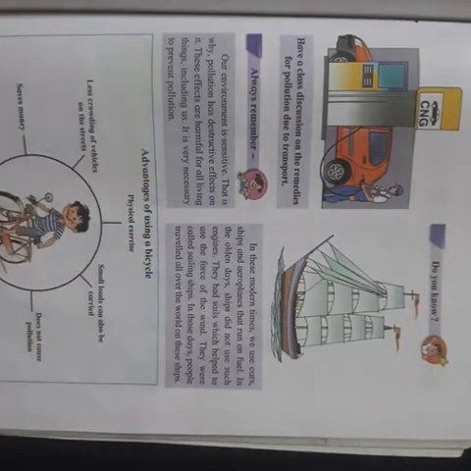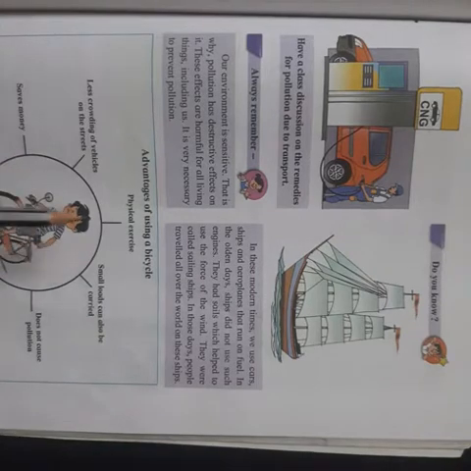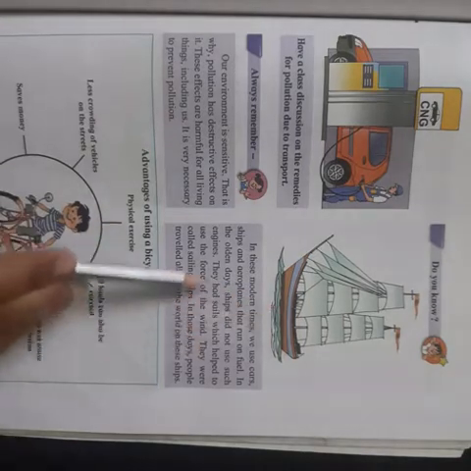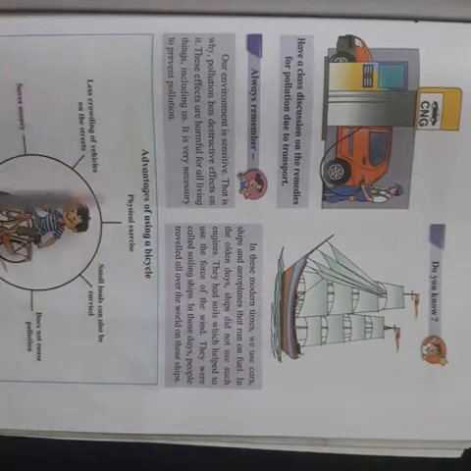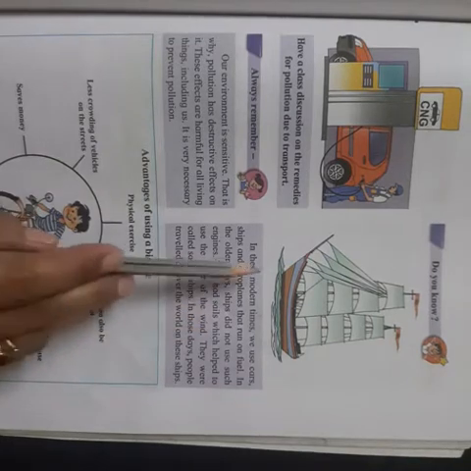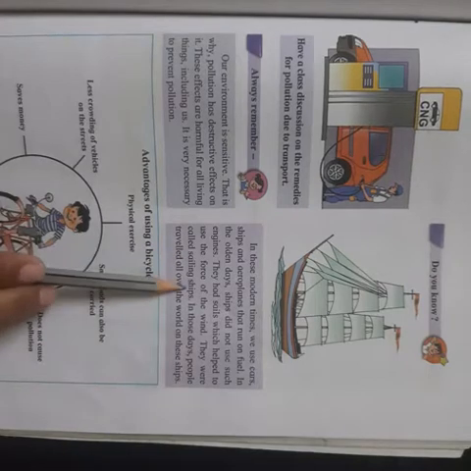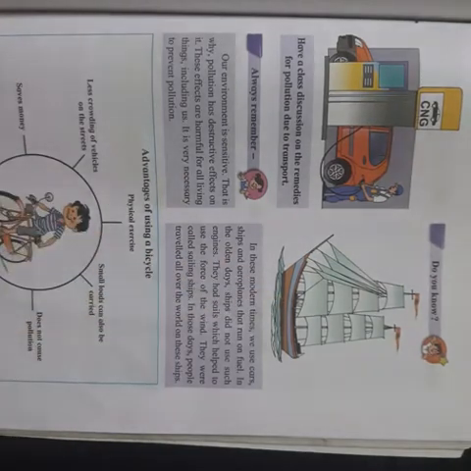This is called sails. So earlier on the ship, they don't have any kind of machinery. They don't have to use any fuel. The ship used to sail with the help of these sails. Okay. With the help of wind, they used to move from one place to another. They were called sailing ship. What is the name of this ship? Sailing ship.